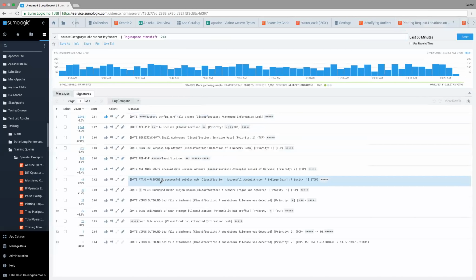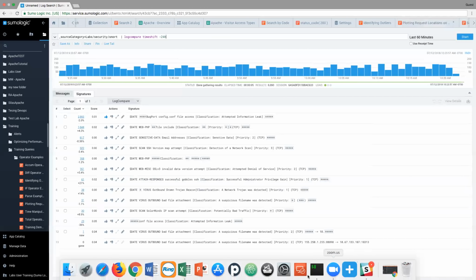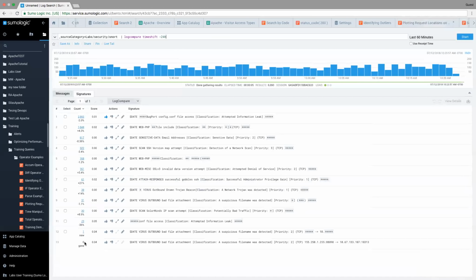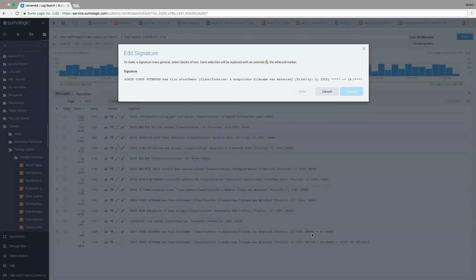Here we see there was a 21% increase of successful administrator privilege gain. I don't know if that's good or bad, but at least we see there was a lot more than yesterday, and we can start to compare there. The other thing we see here is some that were new or gone. Yesterday there was nothing that matched this pattern.